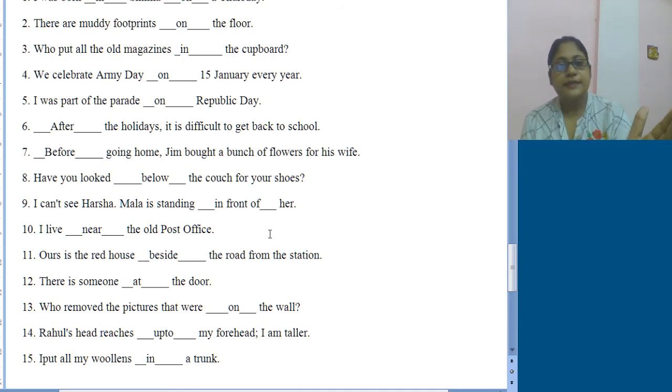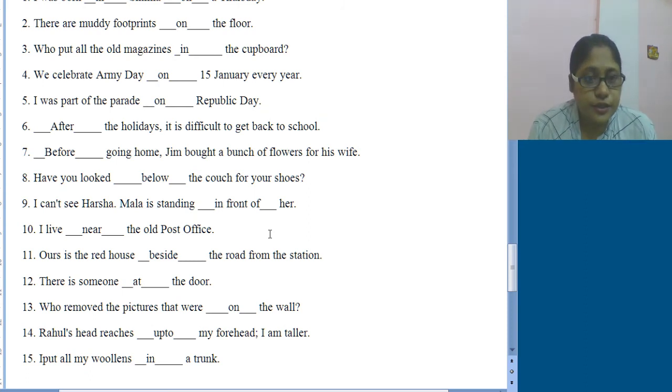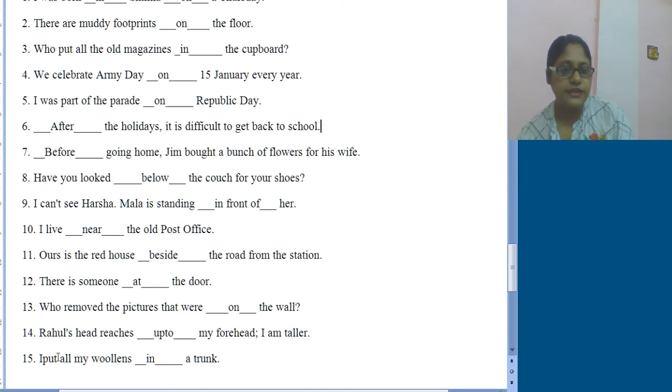Number 12, there is someone dash the door. At the door. This door is a specific small area. Number 13, who removed the pictures that were dash the wall? Pictures are generally hung on the wall, so it's on the wall. Number 14, Rahul's head reaches dash my forehead. I am taller, obviously up to my forehead. Number 15, I put all my woolens dash a trunk. I put all my woolens in a trunk.